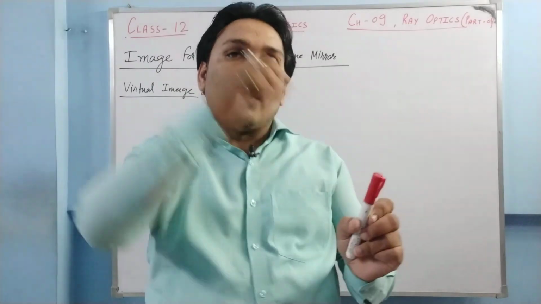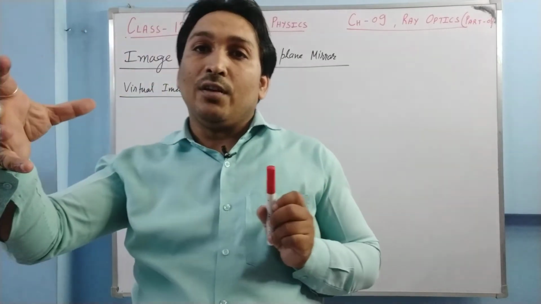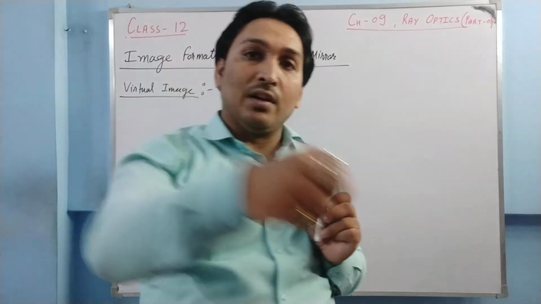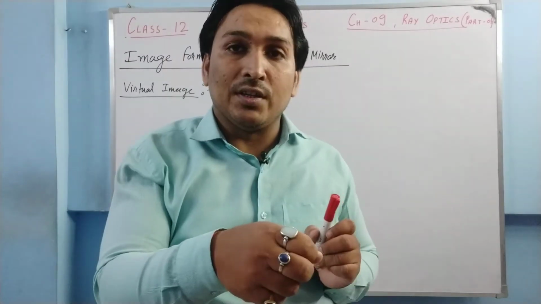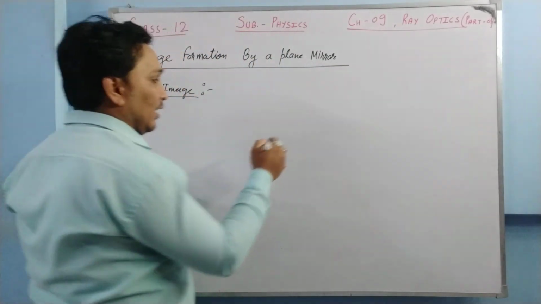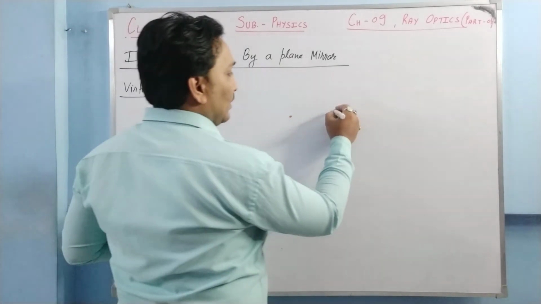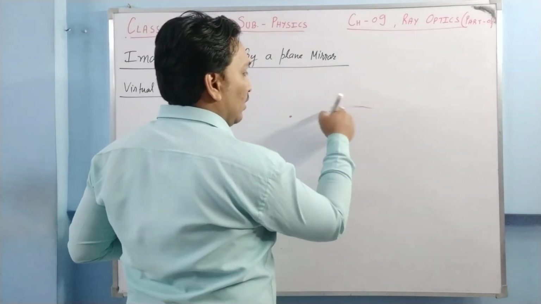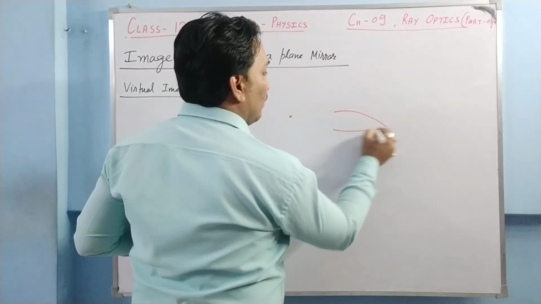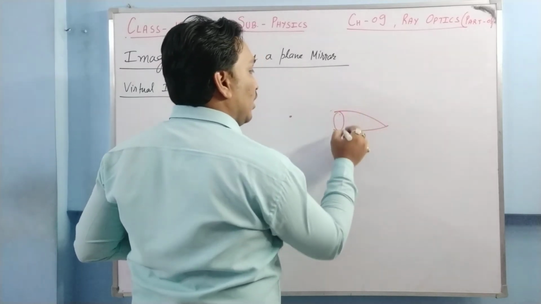If this light is coming towards my eye and after being reflected or refracted, lights are intersected or appear to intersect at some point. What I'm saying is, suppose I'm able to see this object, say this is my human eye.